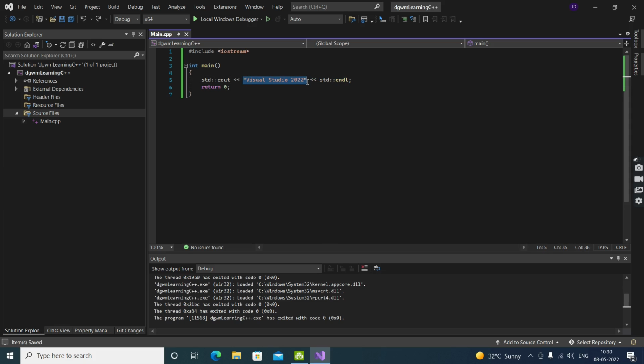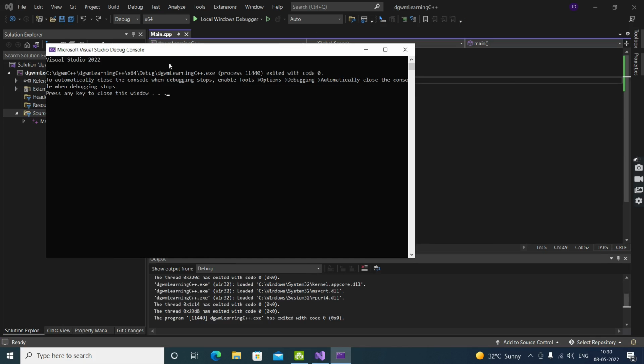I want this string to be output, and over here, same standard, but it is endl. It means end line, which will end the line and we will jump over to the next line. Whatever code runs after this is going to run on the next line. So that is what this endl is. If you look, you can see there is a blank line.